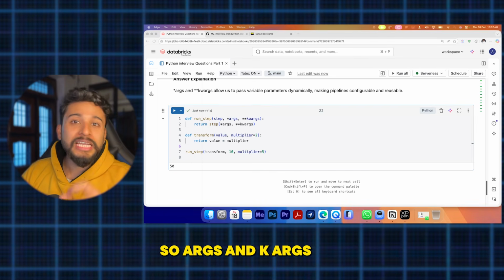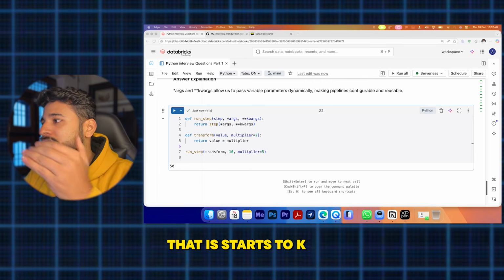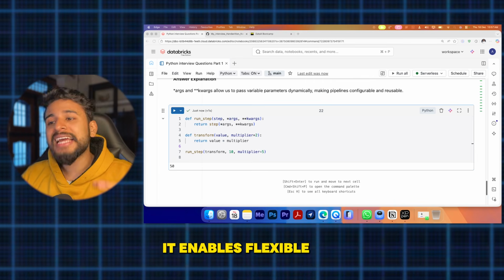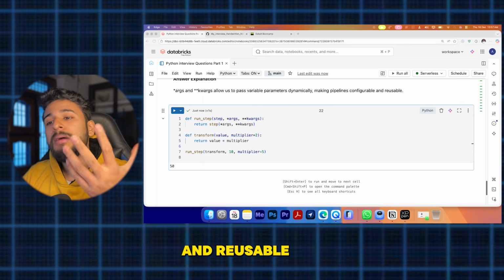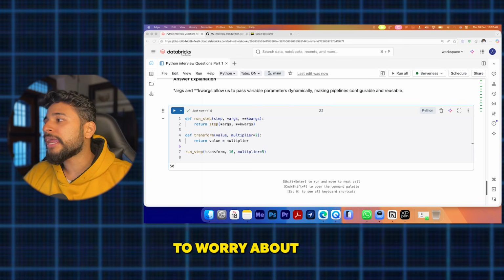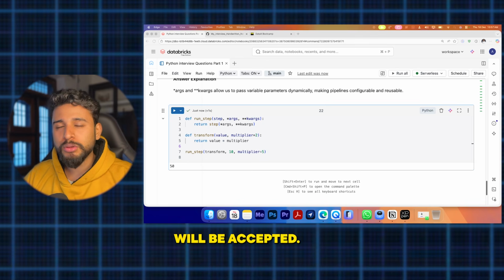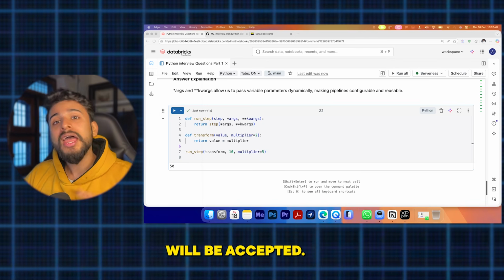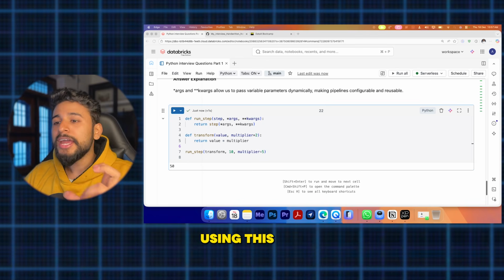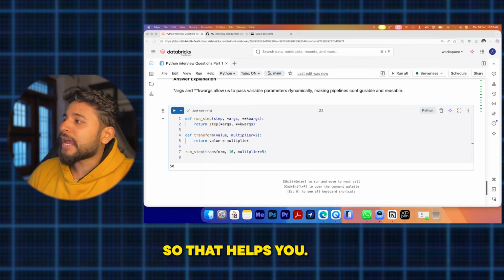So *args and **kwargs enable flexible and reusable pipeline components. You don't need to worry about writing that for this particular function only 3 parameters will be accepted, or 4 parameters will be accepted. This can be solved using this particular thing. So that helps you.